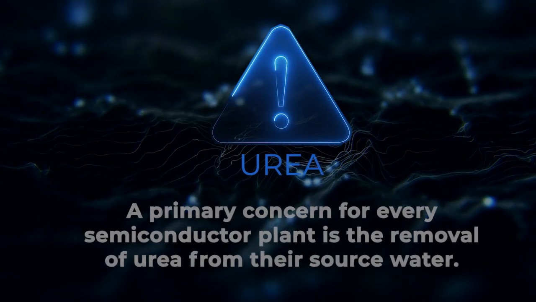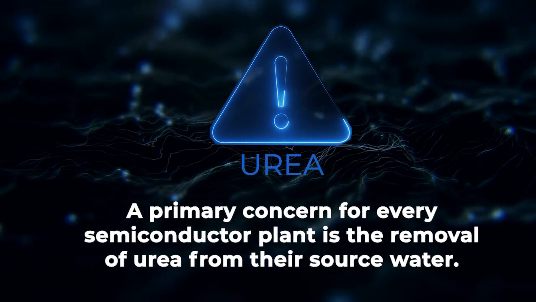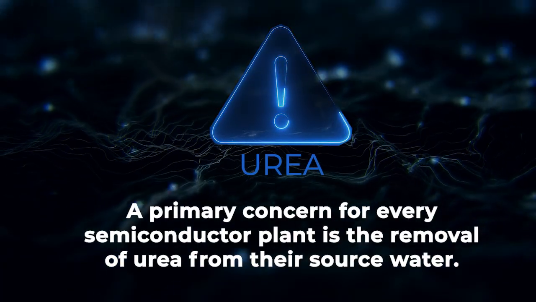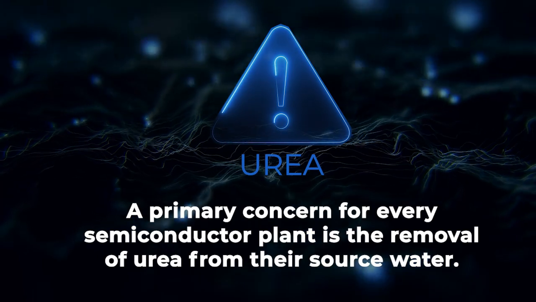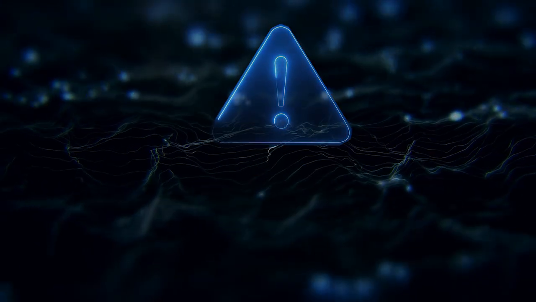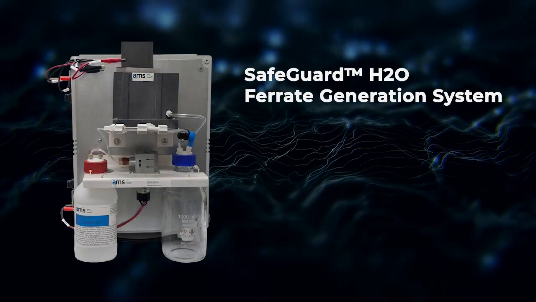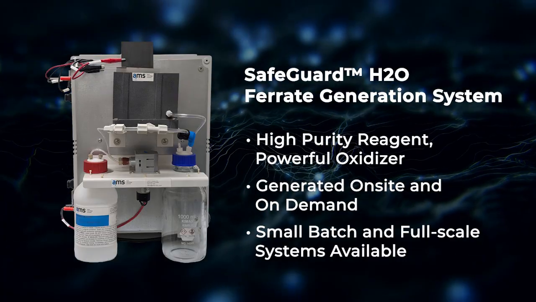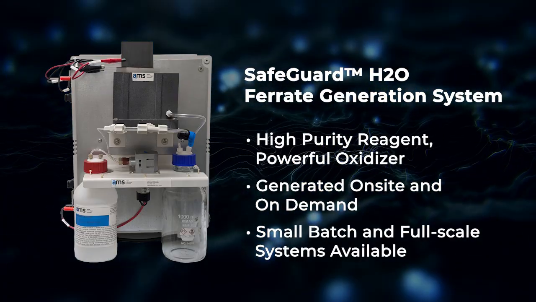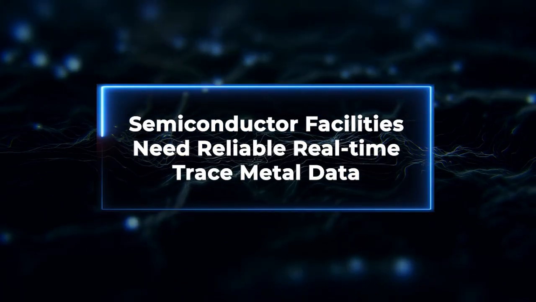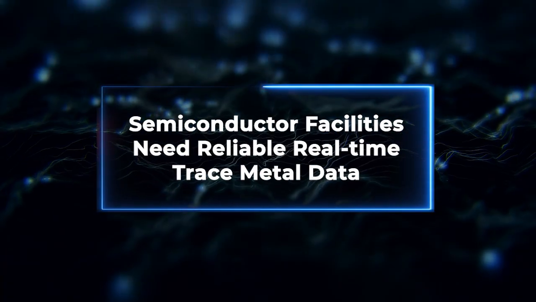Urea presents a particularly difficult challenge in ultrapure and reclaimed water systems. Its small size, neutral charge, and high solubility make it difficult for conventional processes such as reverse osmosis, ion exchange, and UV to effectively remove. AMS Safeguard H2O is an on-site reagent generation system that produces ferrate on demand, providing a different approach to treating this challenging contaminant. Managing water quality effectively also depends on knowing what's happening within the treatment process as it happens.